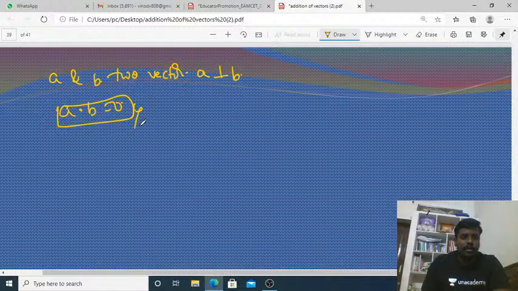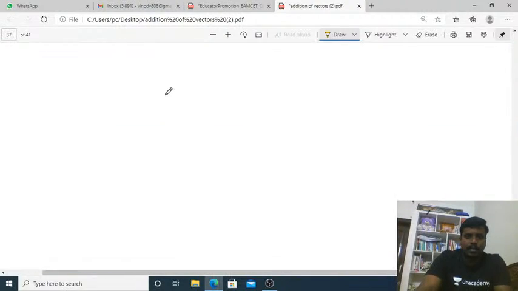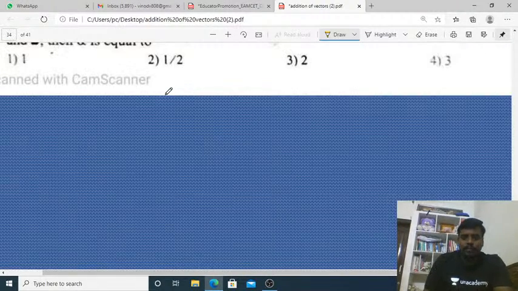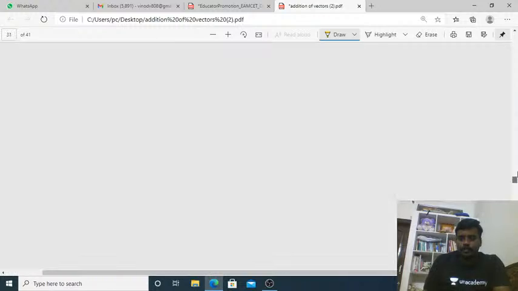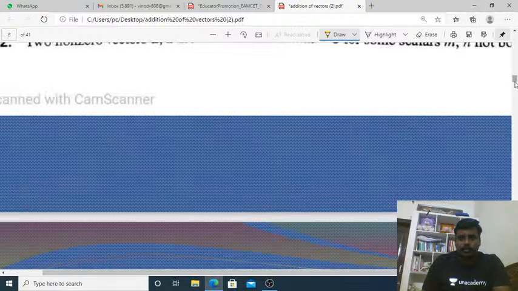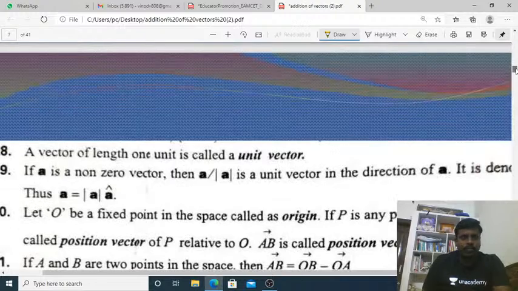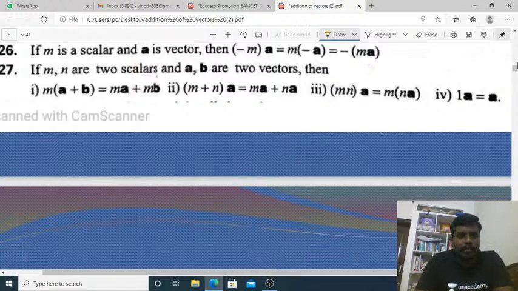Now we can discuss the addition of two vectors. When taking the addition of two vectors, you don't take the dot product. Yes, this is the unit vector.